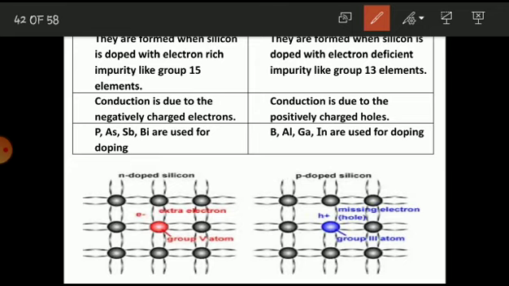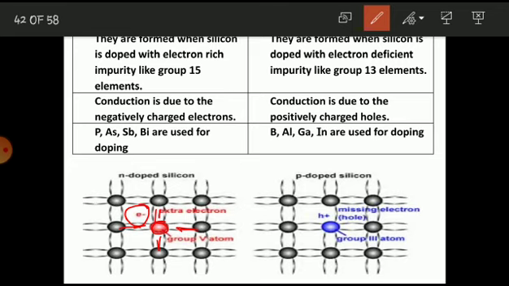Out of 5 valence electrons, 4 overlap with the valence electrons of neighboring silicon atoms, forming 4 covalent bonds. This red sphere is phosphorus. It is forming 4 covalent bonds with the neighboring silicon atoms, but 1 valence electron remains as it is.